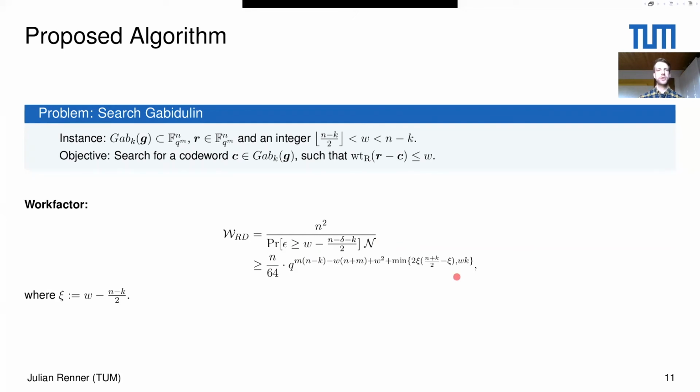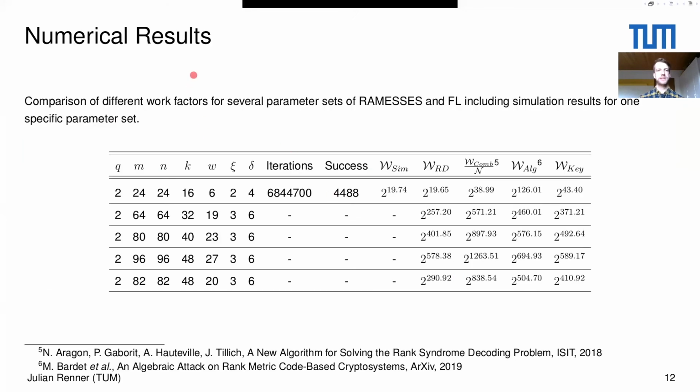So what I would like to show you in the following are numerical results and also comparison to other algorithms that could solve the problem. You can see here different parameter sets. If you look at the first row, you can see that the parameters are rather small. And actually, these parameters were not suggested in any code-based crypto system. However, we choose them because they are small enough to make simulations.